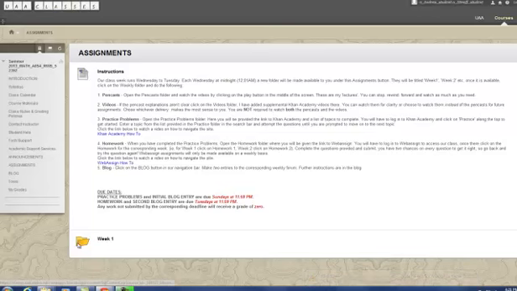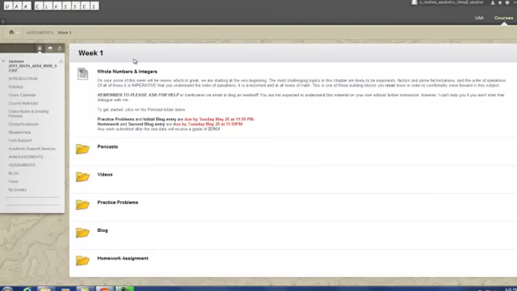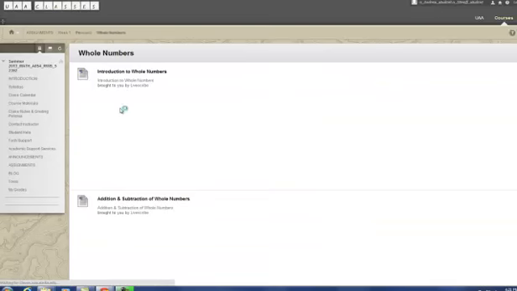So this would be your week 1 folder. Every week it'll be week 2, week 3, and they'll just pile up here at the bottom of the screen. So week 1 you'd open up, and I've got a little blurb here telling you about what we're studying this week. These are your deadlines. And then the first thing you're going to do is watch the pencast. These are my lectures for you guys to view, and they're broken up into a bunch of different sections.